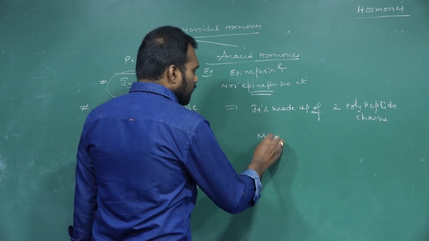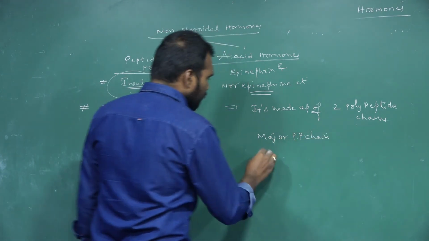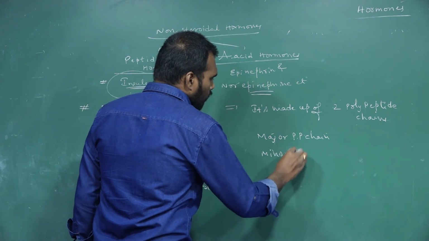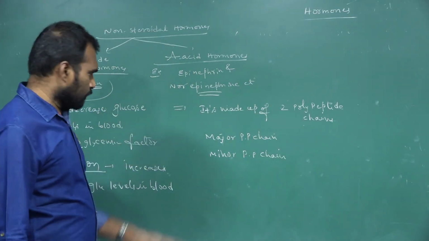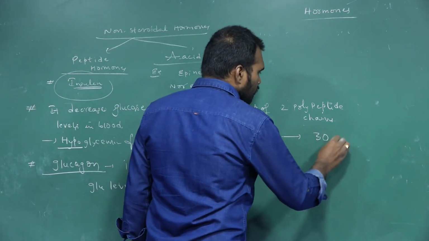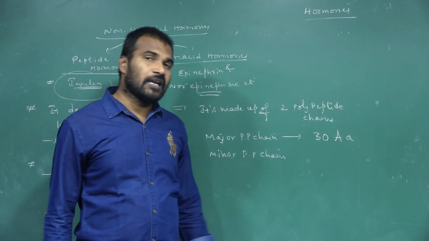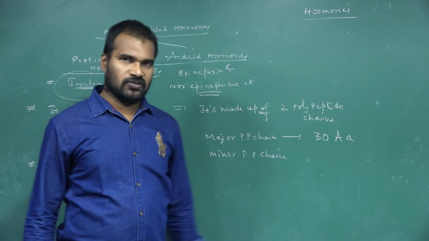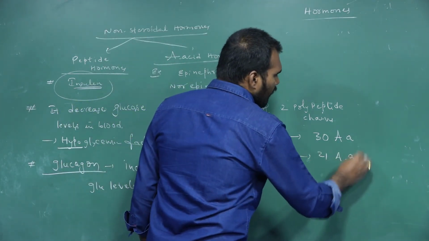One is a major polypeptide chain, another one is a minor polypeptide chain. The major polypeptide chain has 30 amino acids. In the major polypeptide chain, how many amino acids are there? 30 amino acids. Whereas the minor polypeptide chain has 21 amino acids.